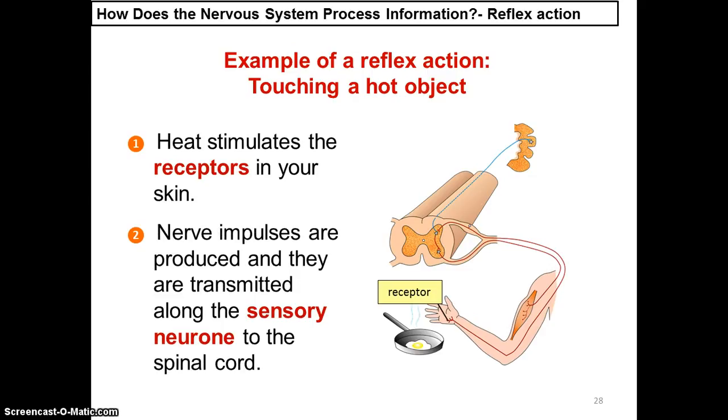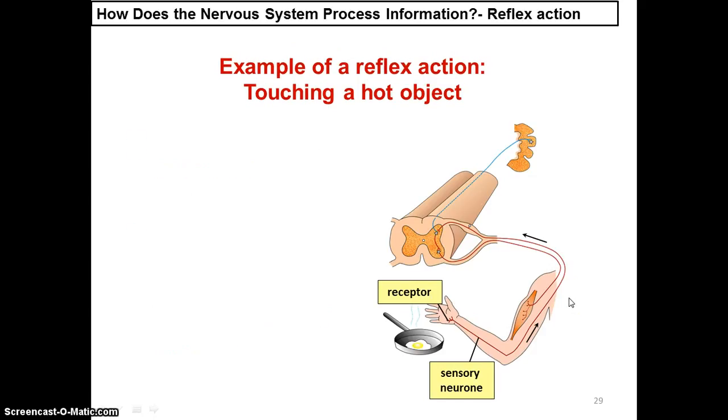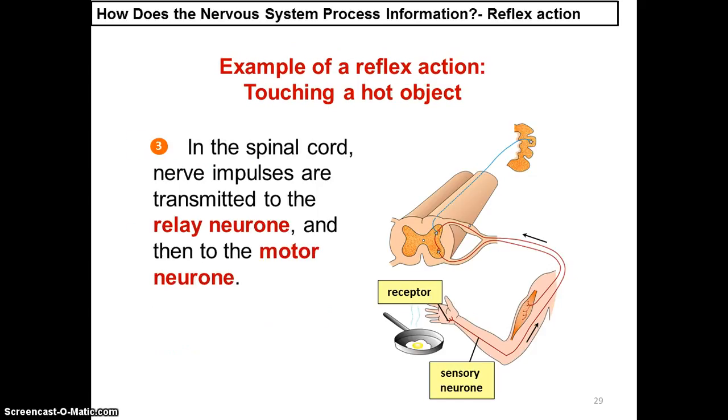Nerve impulses are then produced and transmitted along the sensory neurons to the spinal cord. In the spinal cord, the nerve impulses are transmitted to the relay neurons and then to the motor neurons. At the same time, some of the nerve impulses also transmit to the brain.